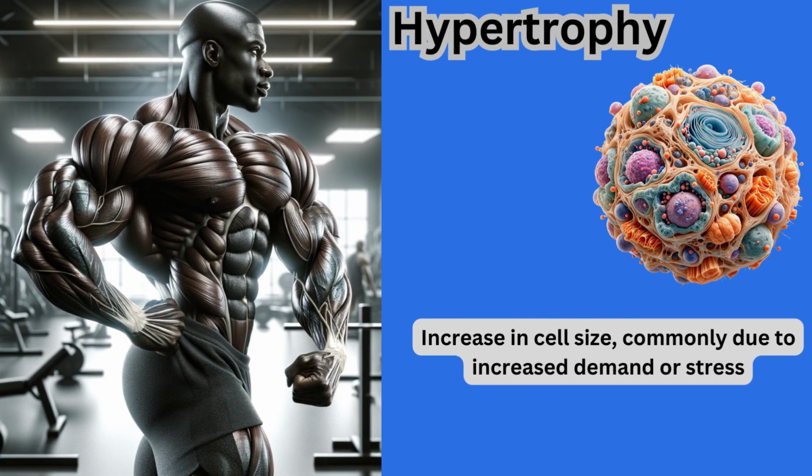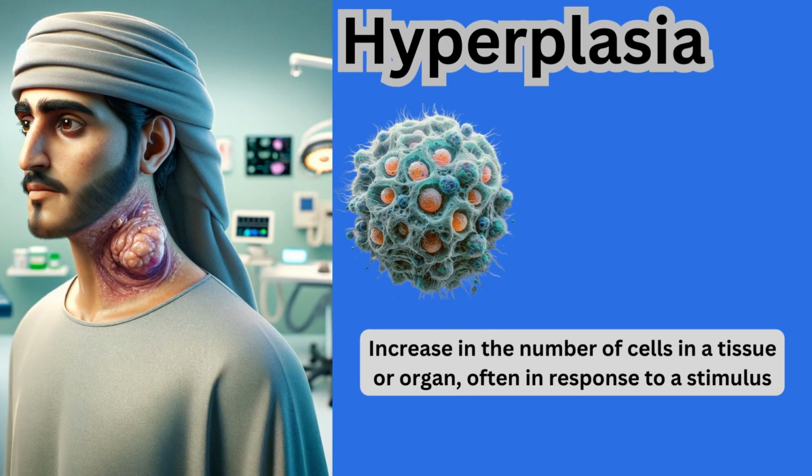Next is hypertrophy. This is the enlargement of cells in response to greater demand or stimulation. A common example of hypertrophy is the increase in muscle cell size as a result of rigorous exercise or weightlifting. Following hypertrophy, we have hyperplasia. Hyperplasia involves an increase in the number of cells in an organ or tissue. This can be a normal response to a stimulus, like hormonal changes, or can occur in response to chronic irritation.